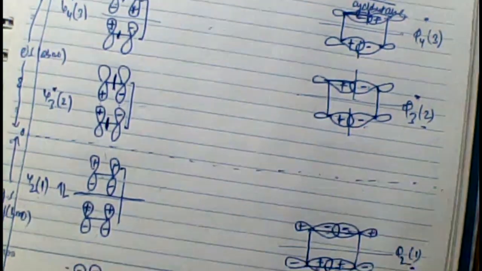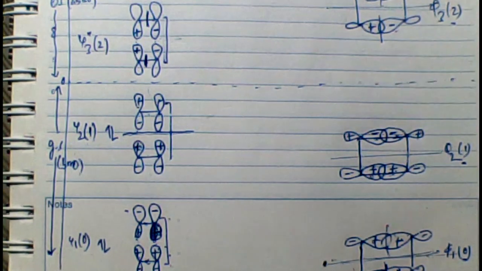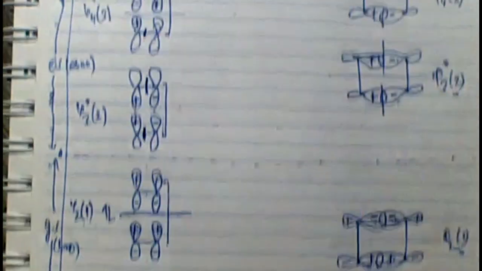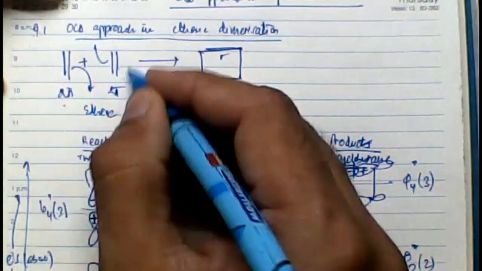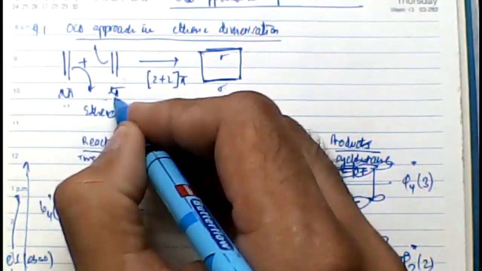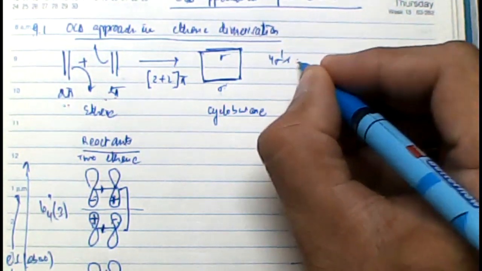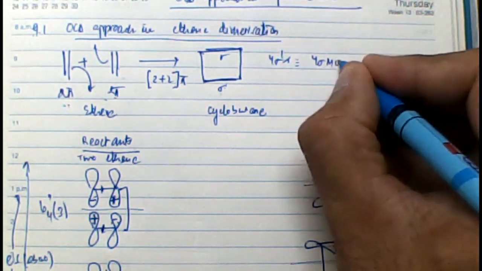Therefore, in the case of the product, we have drawn 4 molecular orbitals: 2 sigma bonding, 2 sigma anti-bonding, 2 pi bonding, 2 pi anti-bonding. Now, by just looking at the reactant and the product, the question that should strike your mind is the difference of psi 2 and phi 3, and phi 3 and psi 3 and phi 2. What I've done here is, when the ethenes were to interact or add on to one another to form a bond, in the reactant state they have not bonded to one another.